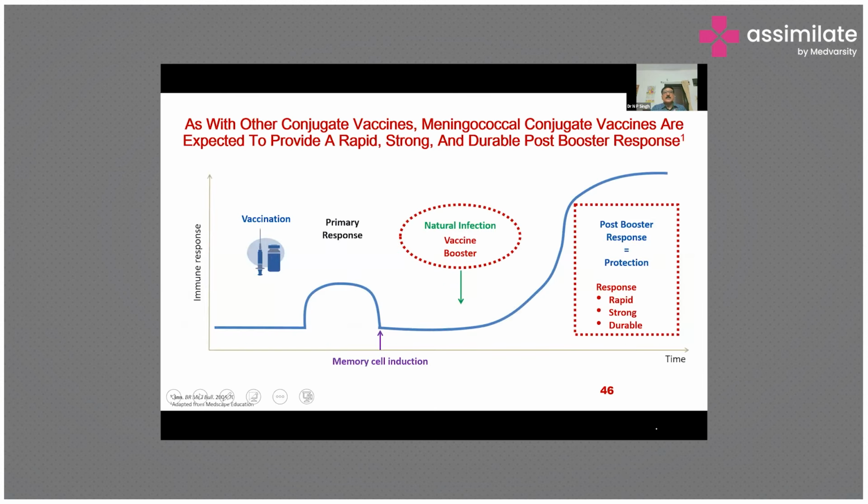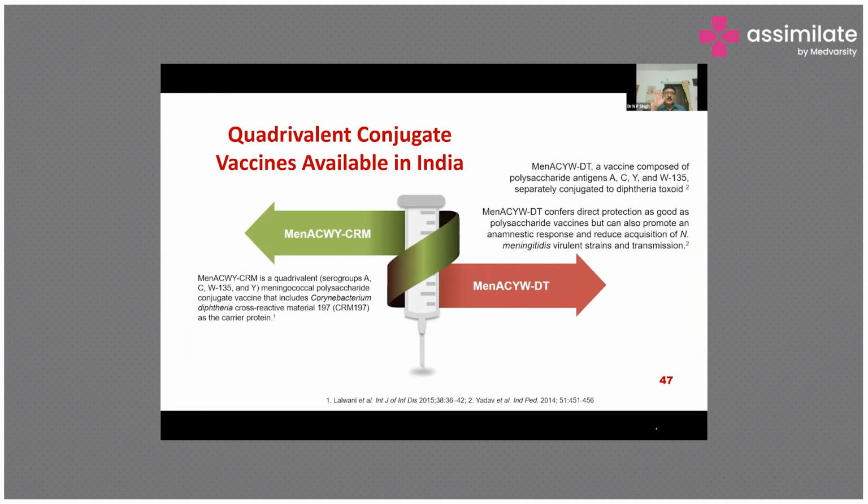As with other conjugate vaccines, you can see this graph, meningococcal conjugate vaccines are expected to provide a rapid, strong, durable post-booster response based on the principle of vaccination as I described in the previous slide. So now we have two vaccines mostly that we are using, that is the MenACWY quadrivalent conjugated with CRM protein and one ACWY conjugated with the DT.